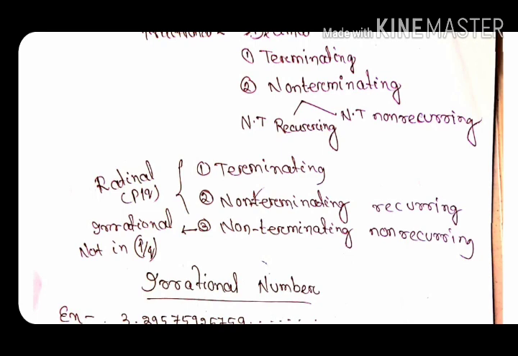And the first two types can be converted to rational numbers in the form of p by q, whereas the third one can't be converted in the form of p by q, so it is an irrational number. So today we will discuss completely irrational numbers.